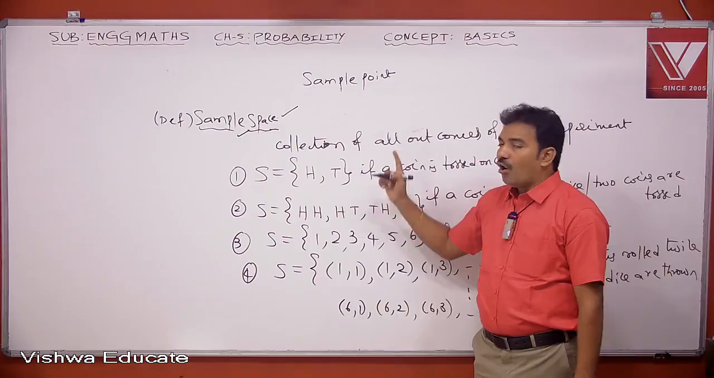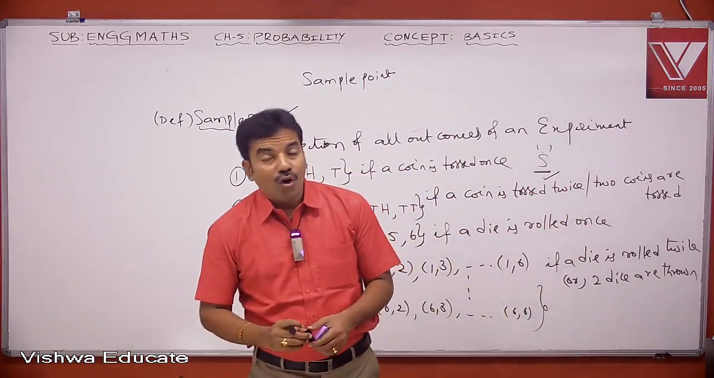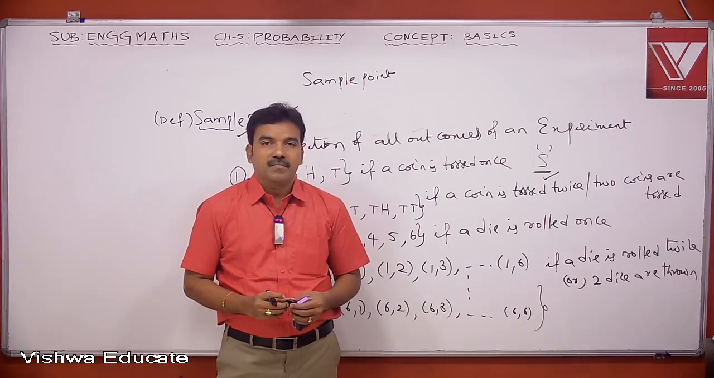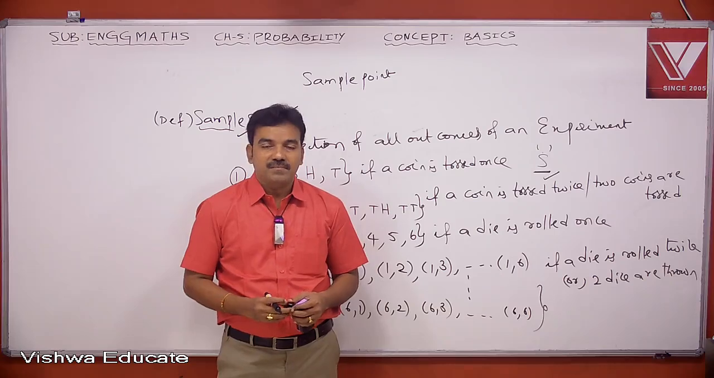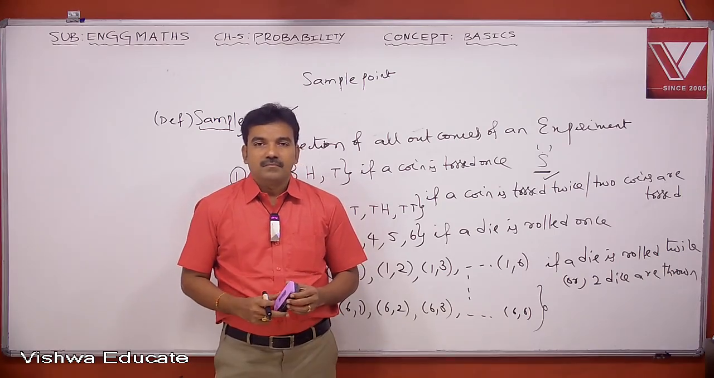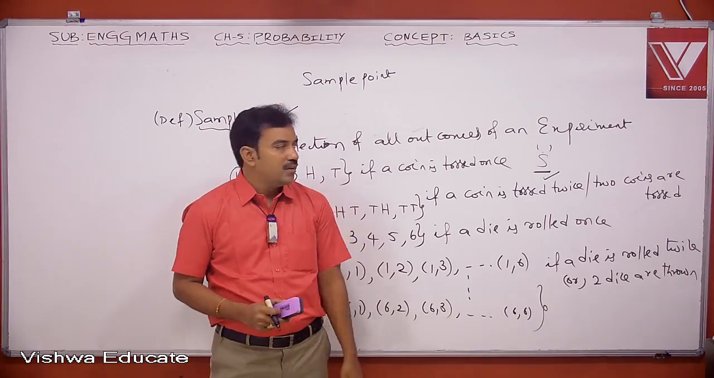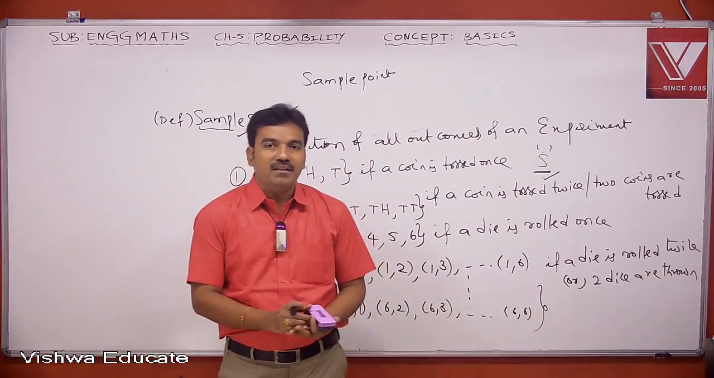Collection of all outcomes of an experiment is called a sample space. It is denoted by S.